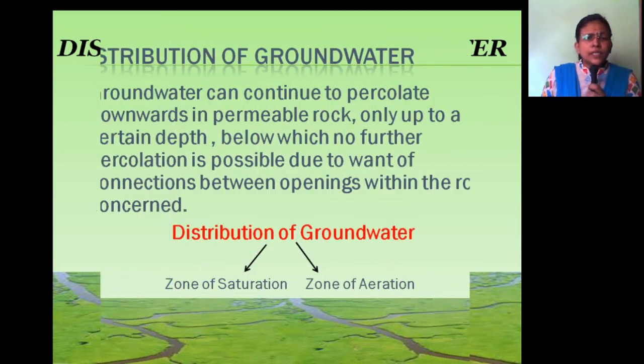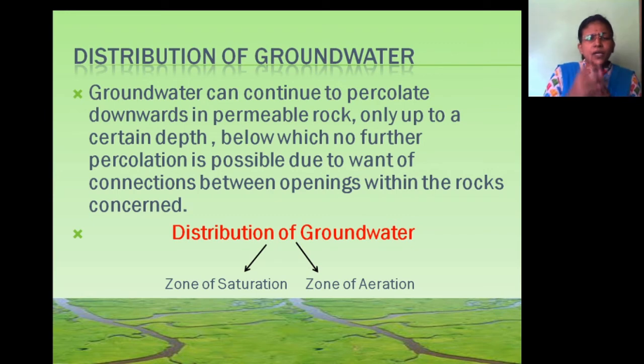Today we will see the distribution of groundwater. Distribution of groundwater means the vertical subsurface occurrence of groundwater. Groundwater can continue to percolate downwards in a permeable rock. Before that, we will see what a permeable rock is. Permeable rock means the rock has the capability to transmit water. There are two main properties that are very important for groundwater: porosity and permeability.